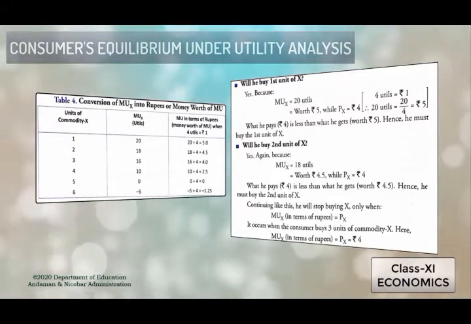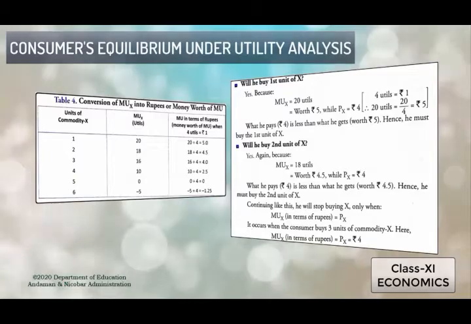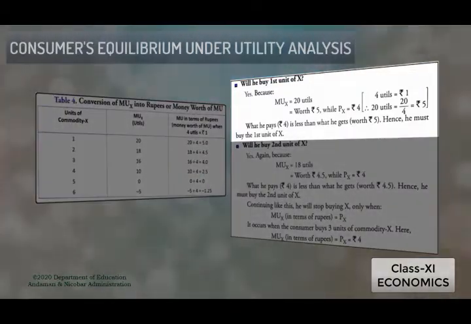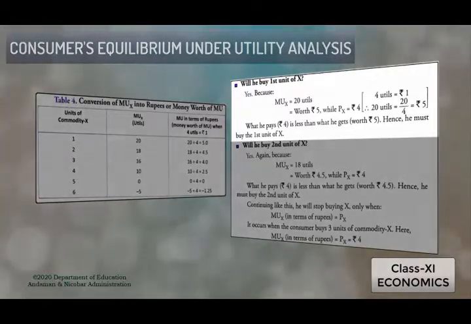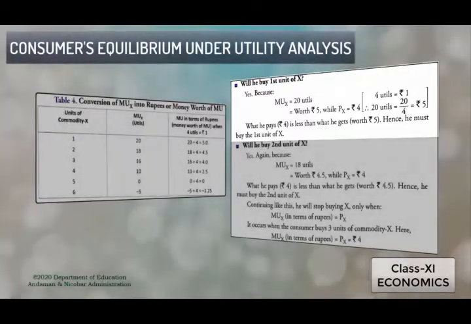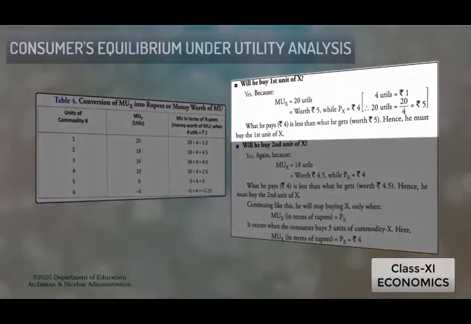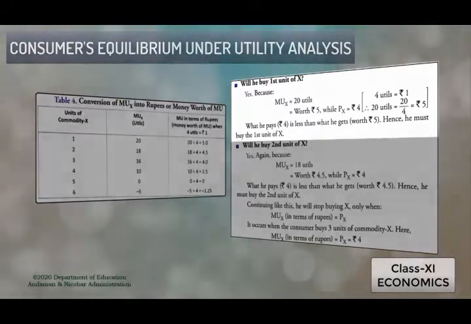Why? Because here we can see the calculation: MU of X is equal to 20 utils. So that is worth 5 rupees, while PX is 4 rupees. Now we have to convert that MU of X into MU of M, that is the marginal utility of money.